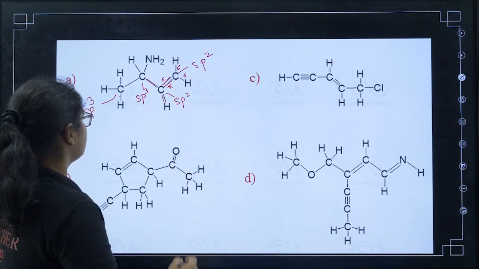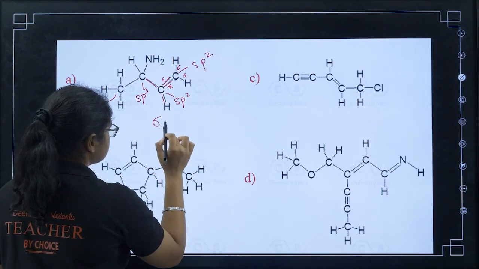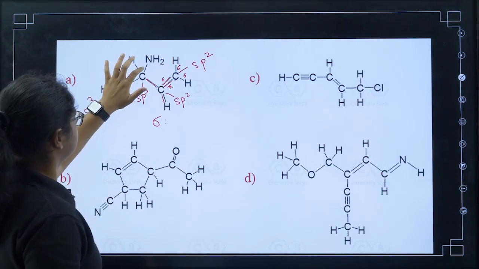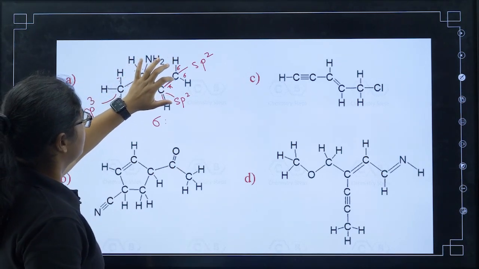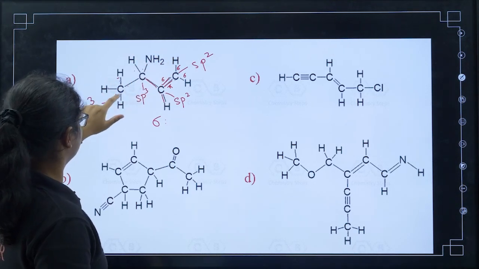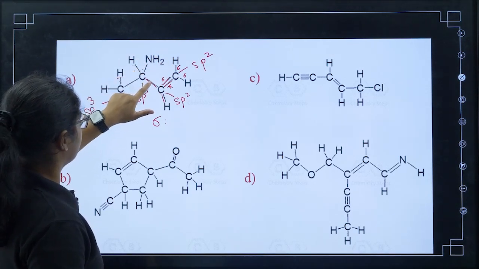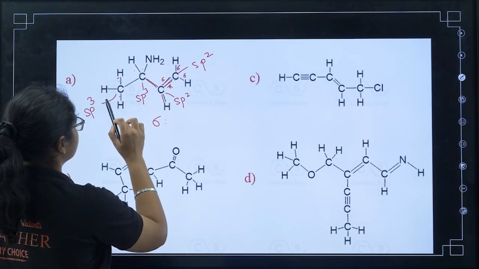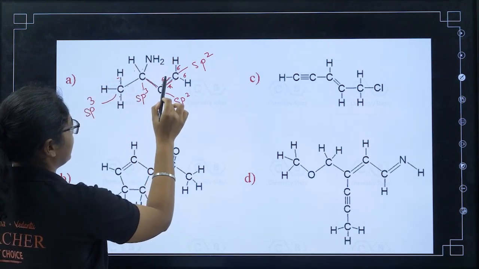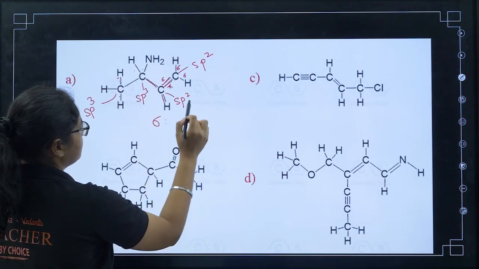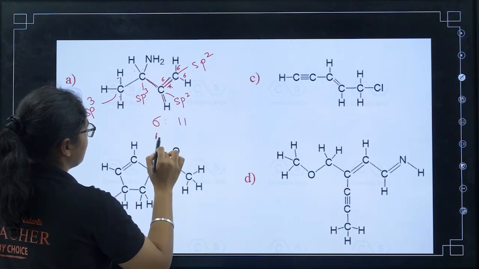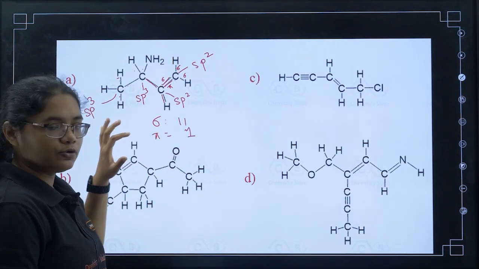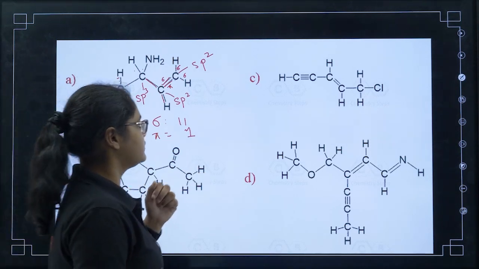So how many sigma bonds in total do I have? Total sigma bonds 1, 2, 3, 4, 5, 6, 7, 8, 9, 10, 11. And how many pi bonds do you have? 1 pi bond. Clear? Sigma and pi, how to count? Is it clear? Next, moving to this question.